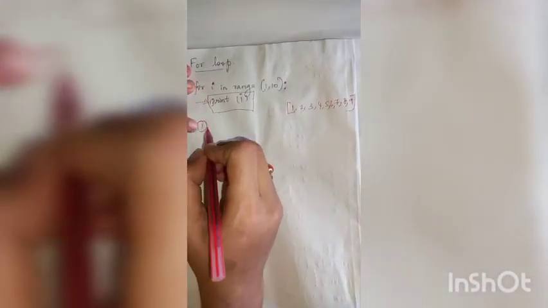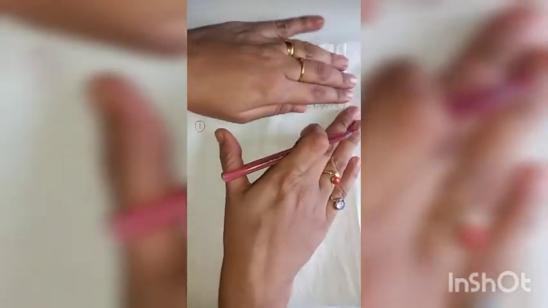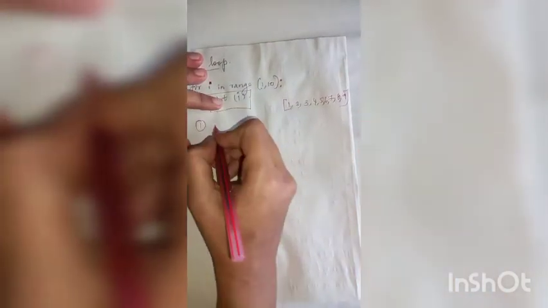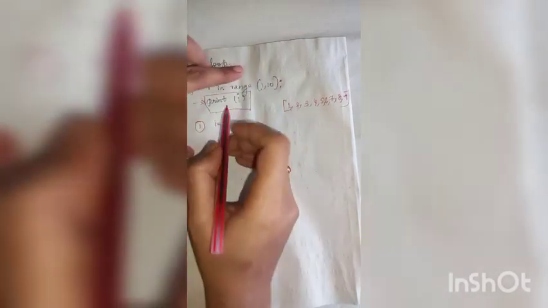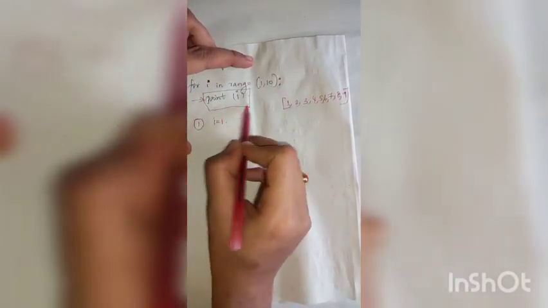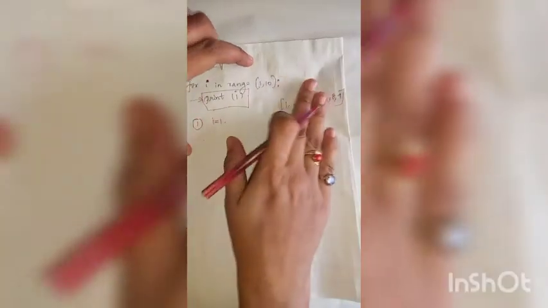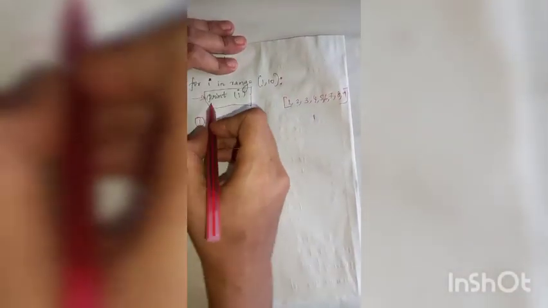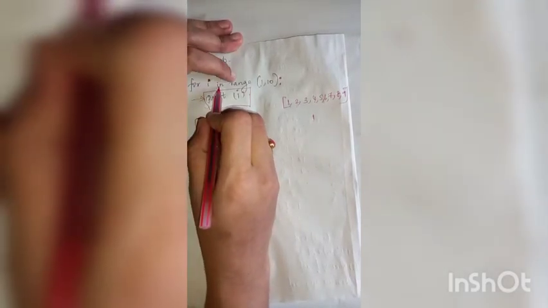Then let us see in the first iteration what happens. What is the value of I? I will have the value 1. So I is equal to 1. Then what is the statement below that? Print I. So what will be printed in the output? 1 will be printed.